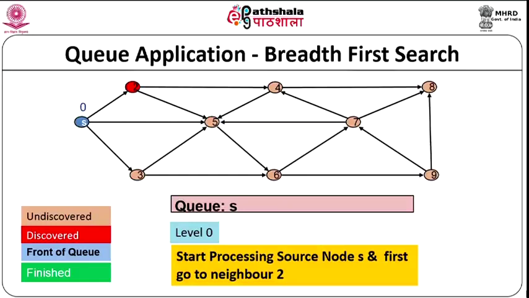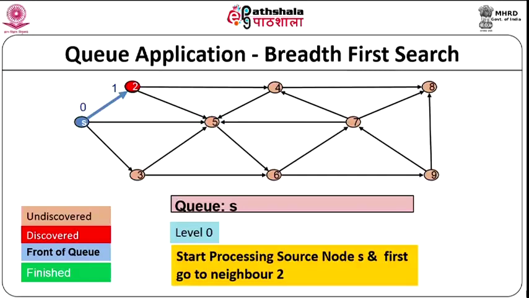As you can see, the S node has changed color to blue because it is in the front of the queue, and we are at level 0. So, that is the first step. Now, we are also talking about the first child of S, which is node 2, and that node 2 is given red to say that we have just discovered it.